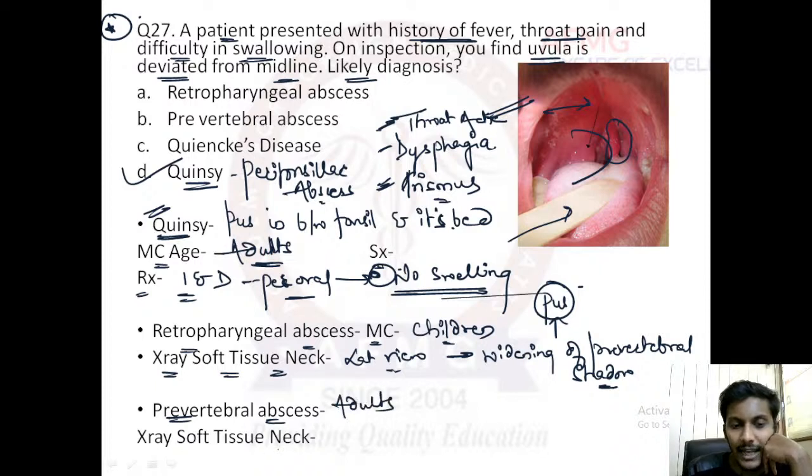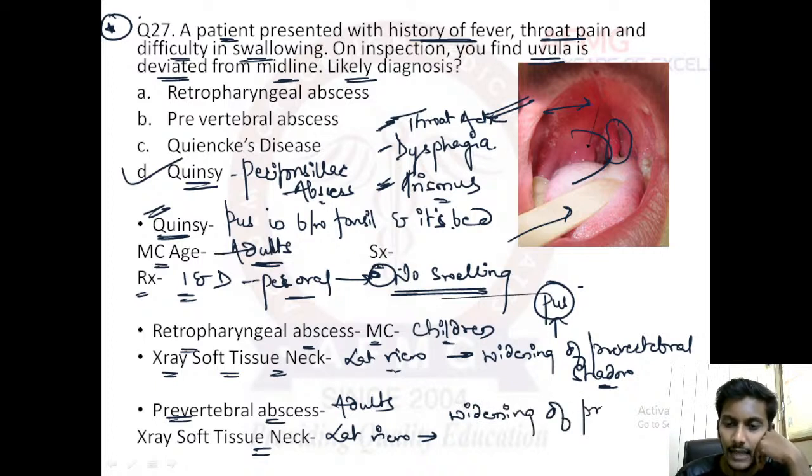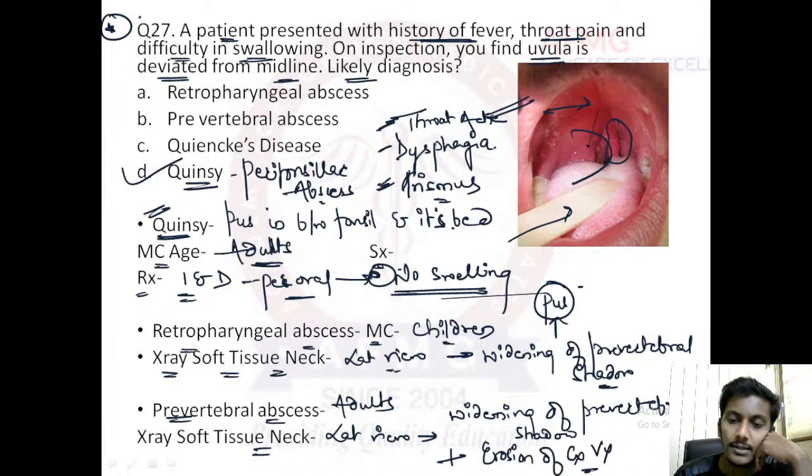But please remember, on X-ray soft tissue neck, symptoms are again the same. But on X-ray soft tissue neck, on lateral view usually, you will find first of all, widening of prevertebral shadow. First, it would be seen definitely because there is accumulation of abscess over there also. So why is it called a prevertebral abscess then? Because there is involvement of the vertebrae also, rather there would be erosion of the cervical vertebrae.